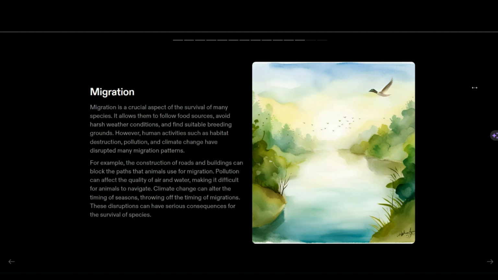Construction of roads and buildings, and blocking paths that animals use for migration, can have serious consequences for the survival of the species. If we have a building in the middle of the path, they may not know the path to their migration spot, and they may return back, which may have serious consequences.